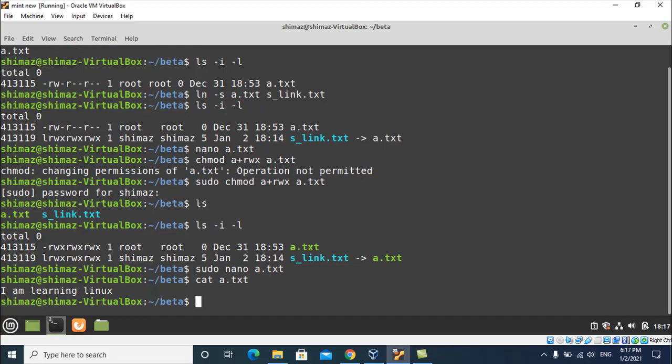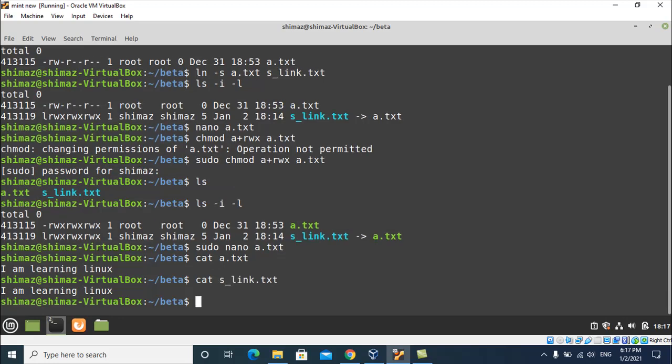Now we have entered the data into a.txt. Let us print the slink.txt. It's printing the same values. Why? Because these two files have a link, but that link is not hard, it is soft. Understand? And they have different inode numbers. It's very important. But in the case of a hard link, both the files share the same inode number.